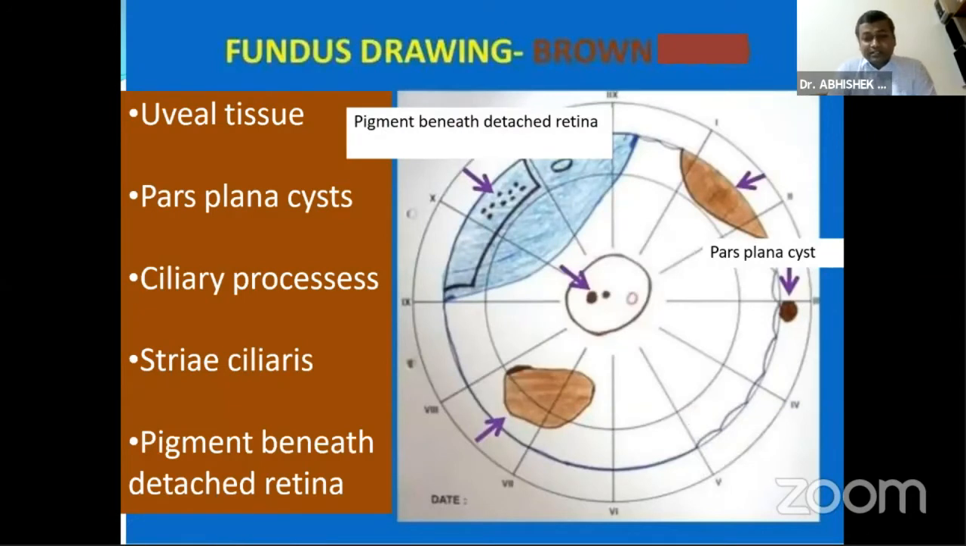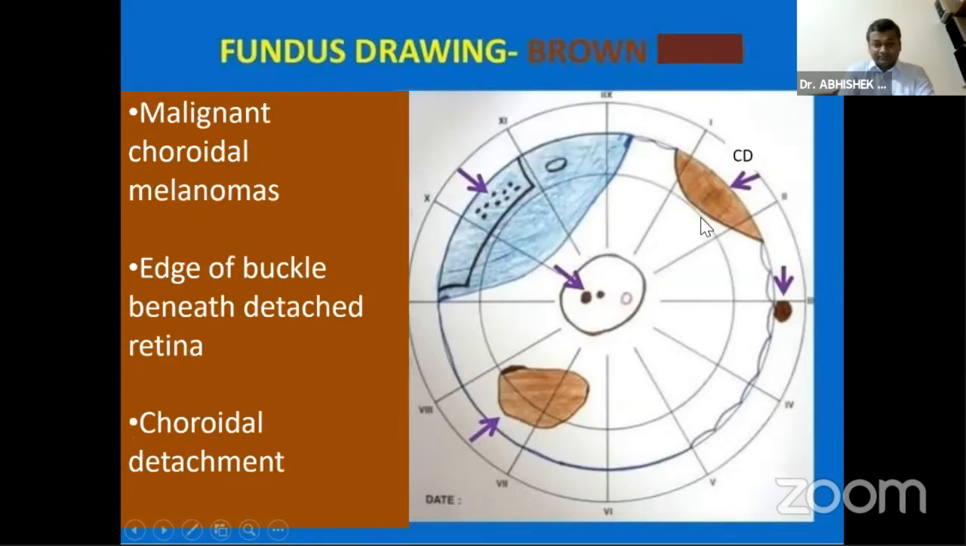Coming to the brown color, this is RPE, which is drawn as a small circle in the macula, and this is the old brown pigments in the detached retina. This is the pars plana cyst. So rarely we draw something here, but if a pars plana cyst is present, we can draw it between the second and the third circle, and this we can draw like this for a choroidal tumor. And this is a choroidal mound, which is choroidal detachment, drawn as a dome-shaped elevation.